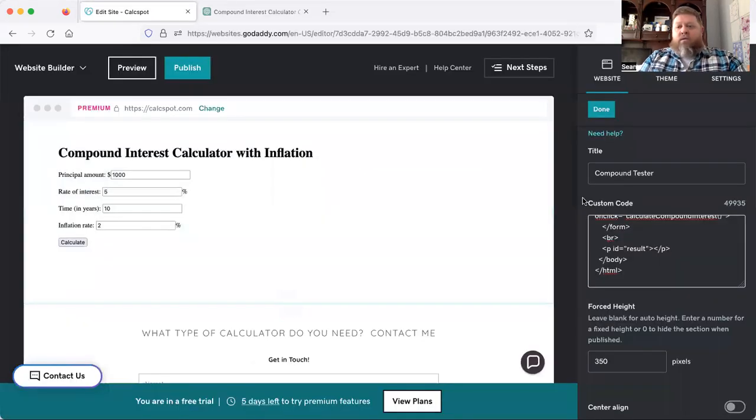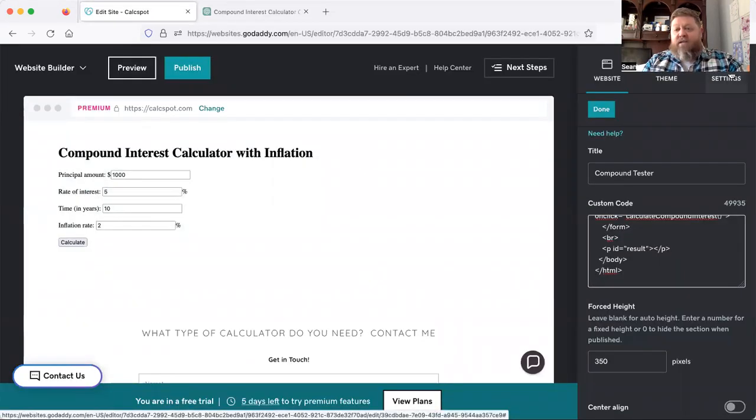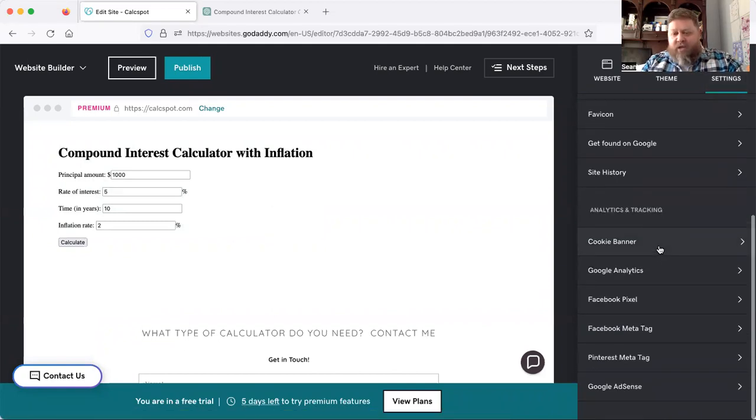With AdSense, once you have your AdSense account, I go over here to settings, I scroll down to the bottom, and boom, it's as easy as just putting my Google AdSense in right here. If I want to track Google Analytics, I put my code in here. This is how simple it is.